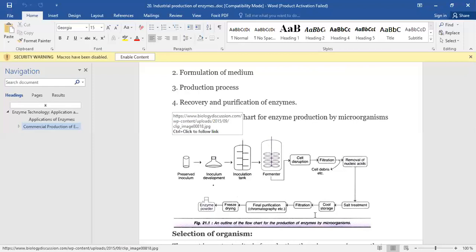Then we cool it, filter it, and purify the enzymes by chromatography methods: thin layer chromatography, paper chromatography, gas chromatography, GCMS, high performance liquid chromatography, column chromatography, and affinity chromatography. After purification, we conduct freeze drying of the enzymes, and after freeze drying, the enzyme powder is stored.